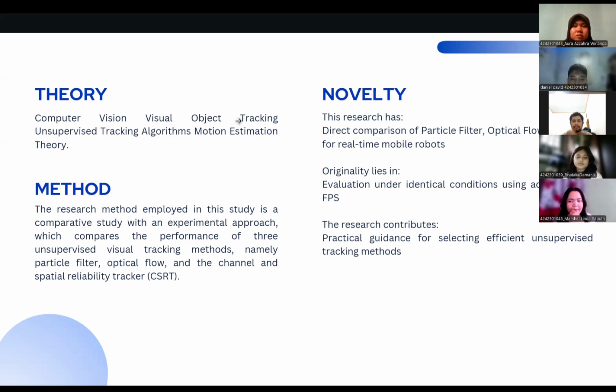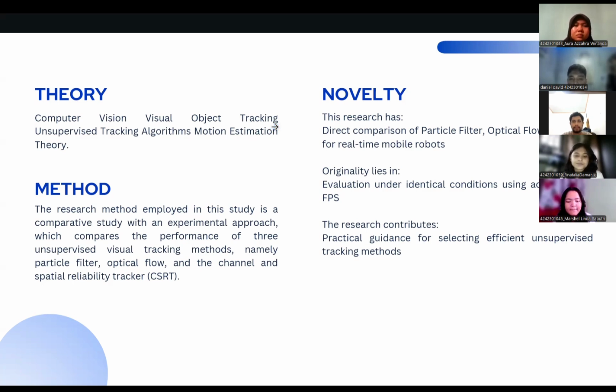This dataset includes challenges like abrupt movement, lighting variation, blurring, and partial occlusions. Third is the metric. Performance was measured based on root mean square error for accuracy and frames per second for computation efficiency.